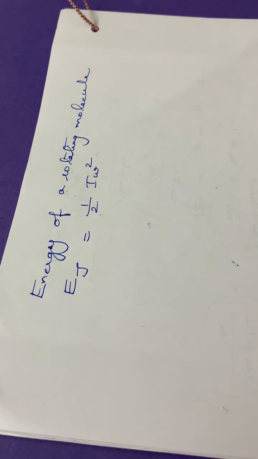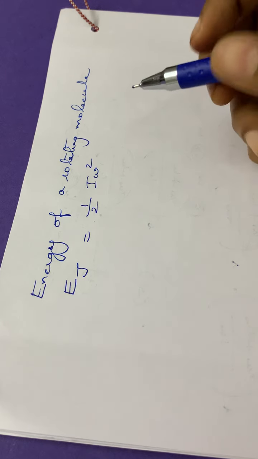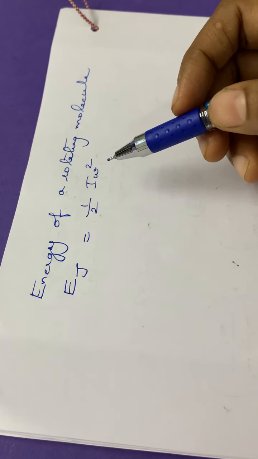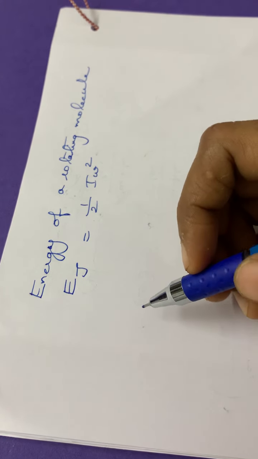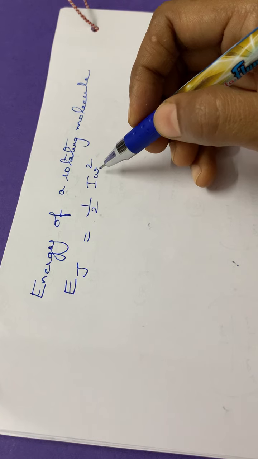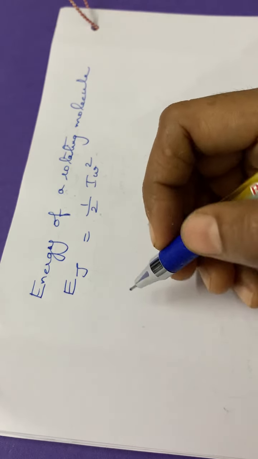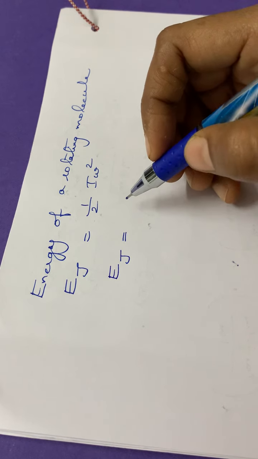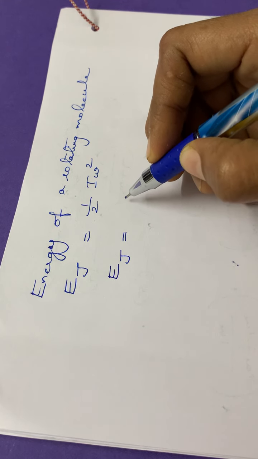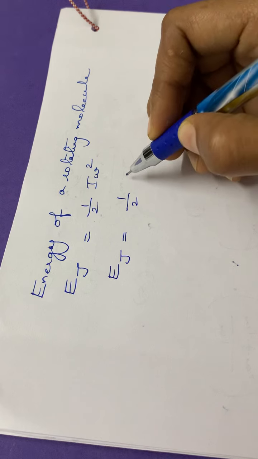Sometimes this formula you have studied in physics also. So the energy of a rotating molecule is equal to half I omega square. And here we have to do a simple substitution. EJ is equal to, for half I omega square, I am writing it as half into I omega square.